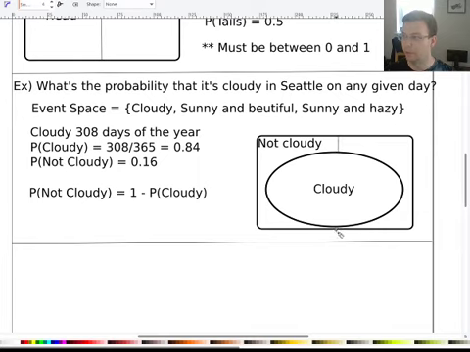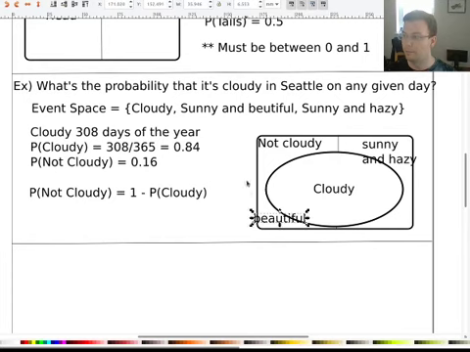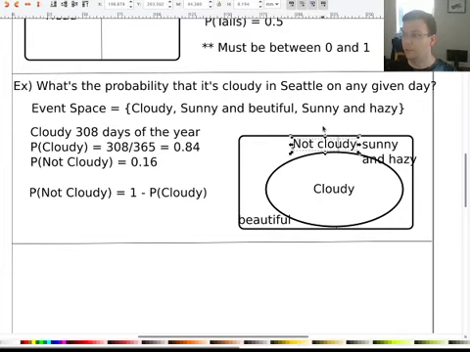On this side, it's sunny and hazy, and on the other side, it is sunny and beautiful, right? But taken together, these are both not cloudy.